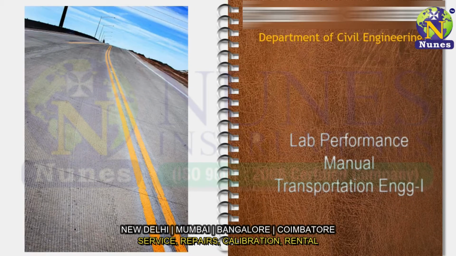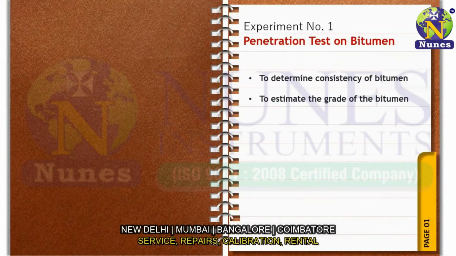Under the subject Transportation Engineering, we mainly cover the methods and materials used for construction, of which is a penetration test on bitumen.